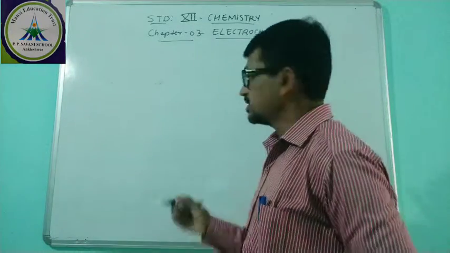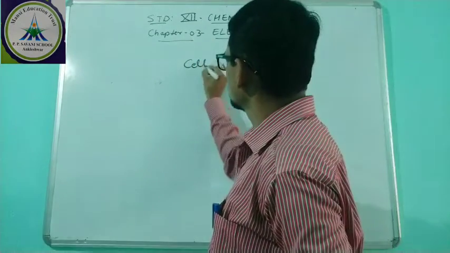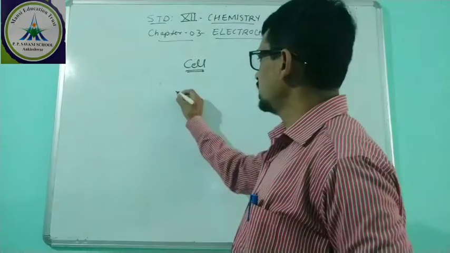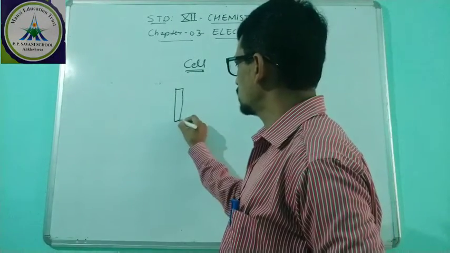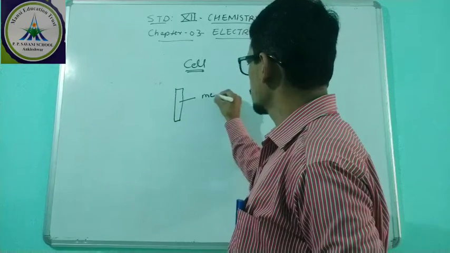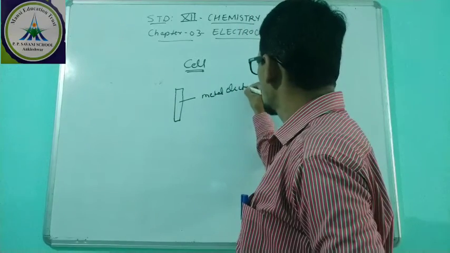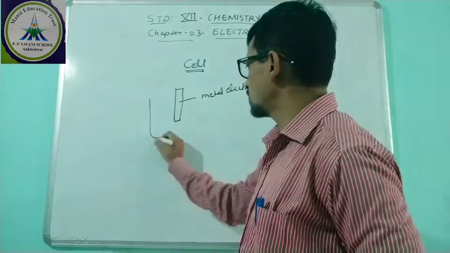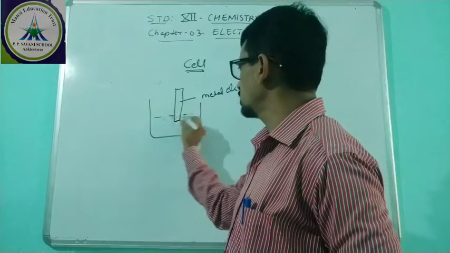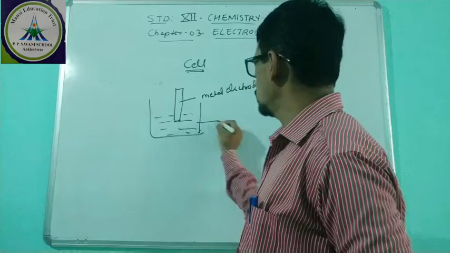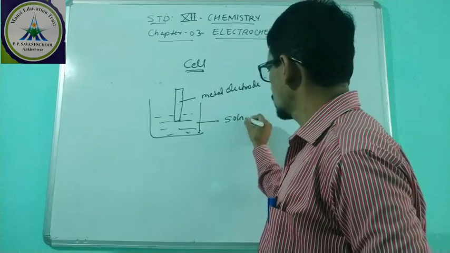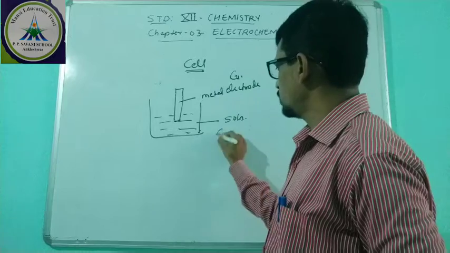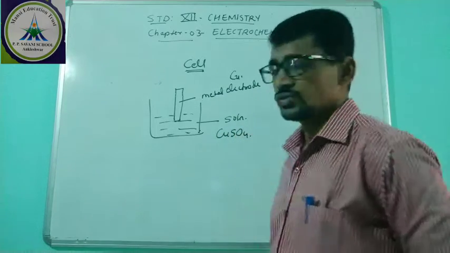In electrochemistry, the cell is comprised of electrodes. First is the metal electrode. If this metal electrode is kept in its ionic solution in a beaker, suppose the metal electrode is copper, then you take copper sulfate solution.